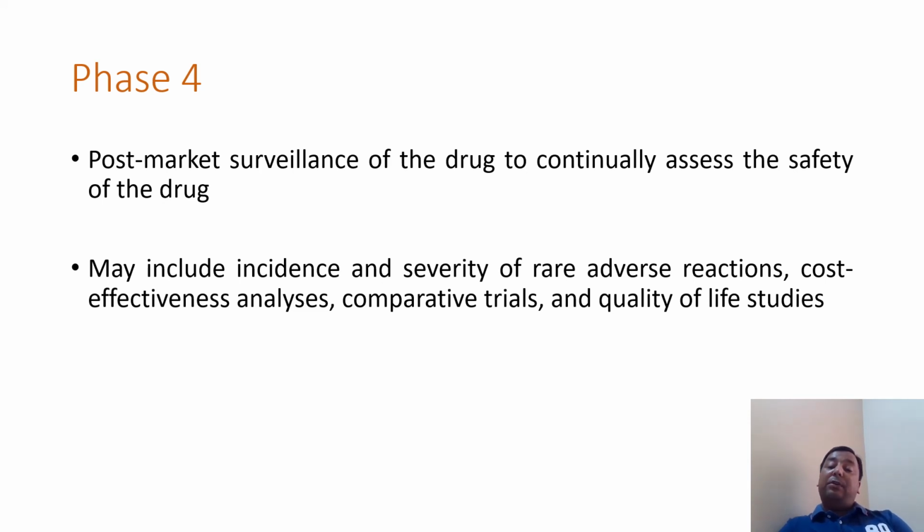So this pharmacovigilance team, including drug inspectors and all, will look at the drug reactions, drug effects, cost, analysis, and the quality of studies.